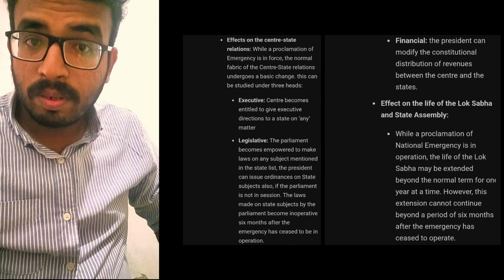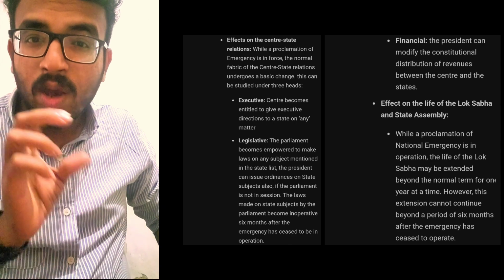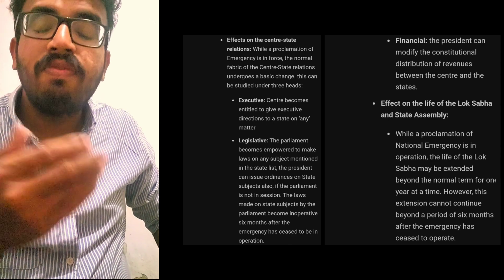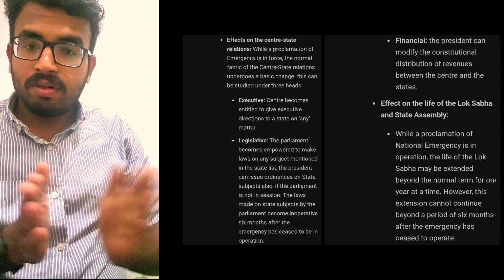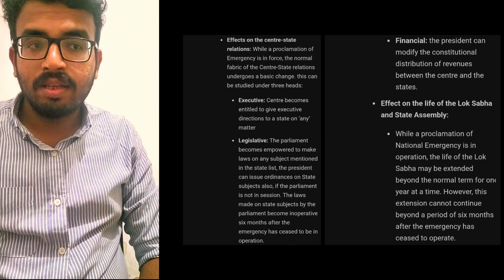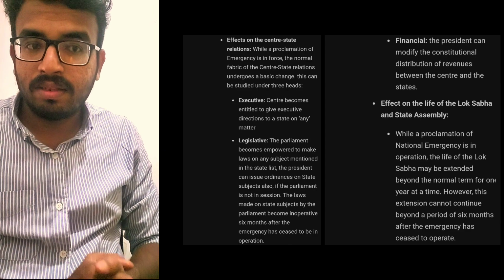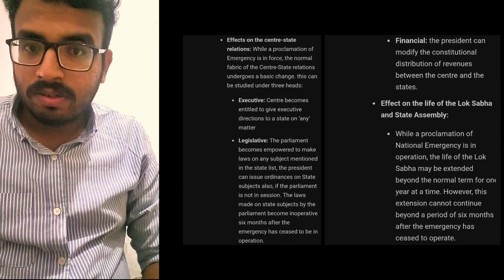So if approved by both the houses, the emergency continues for 6 months and can be extended to an indefinite period with the approval of the parliament every 6 months. This is the second thing. The first thing I have discussed, and the second thing is that there is no particular or definite period for which this country can undergo emergency.